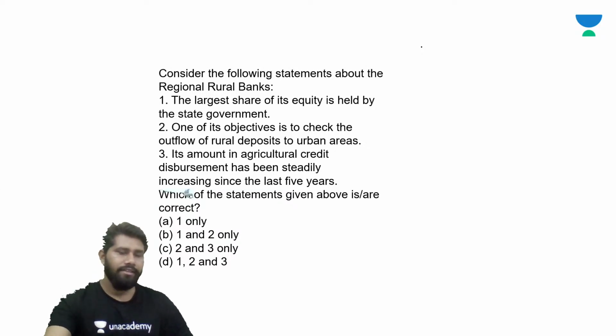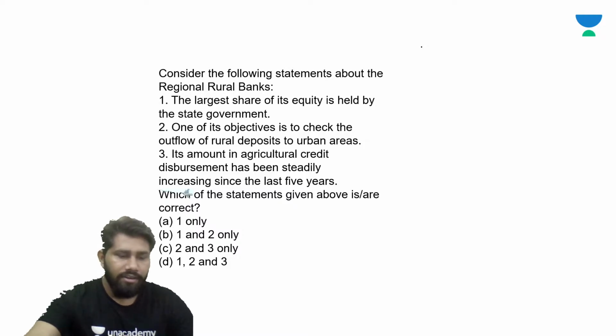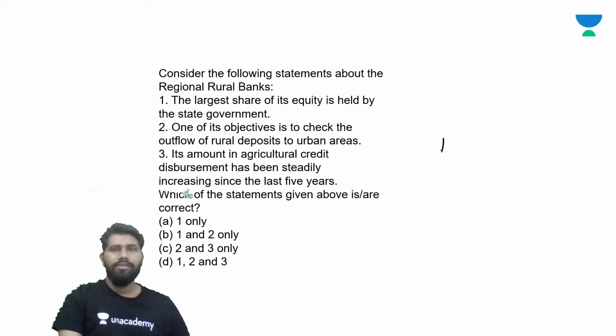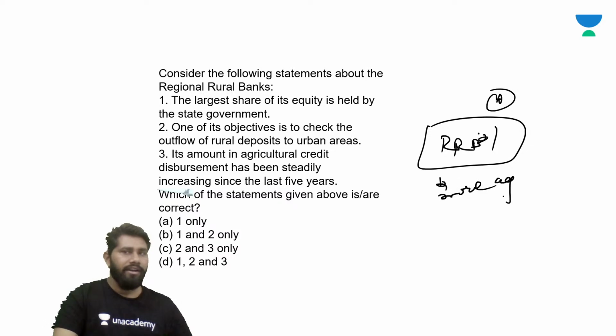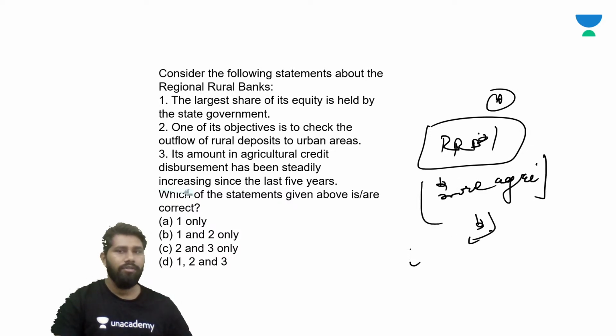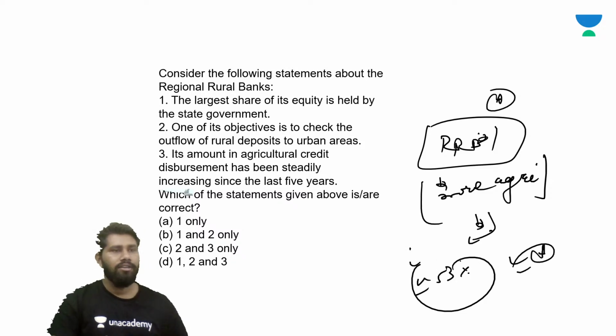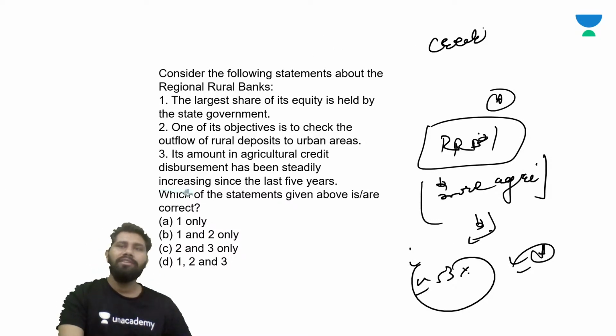Right, guys? See, RRBs, try to understand it, guys. RRBs, regional rural banks, the basic idea behind the setup of RRBs is to disperse more and more agricultural credit to the rural areas or marginalized sections of society, guys, because directly and indirectly approximately 53% of the population is involved in agriculture. So agriculture credit flow should basically be sustained. That should not be decreased over time, right?